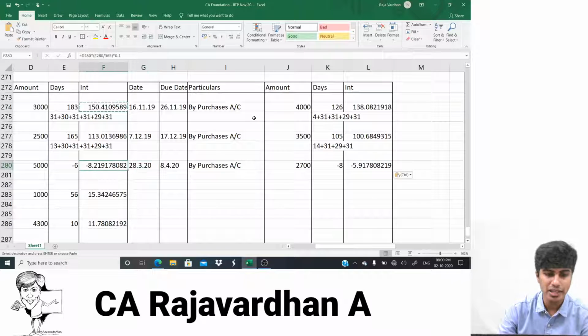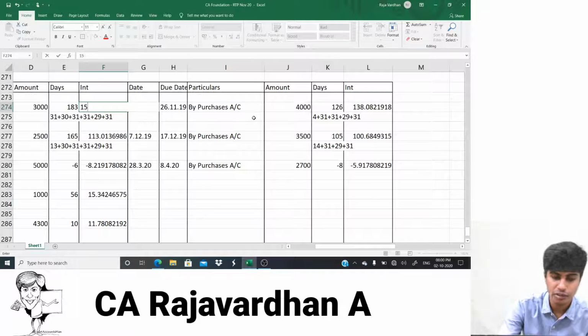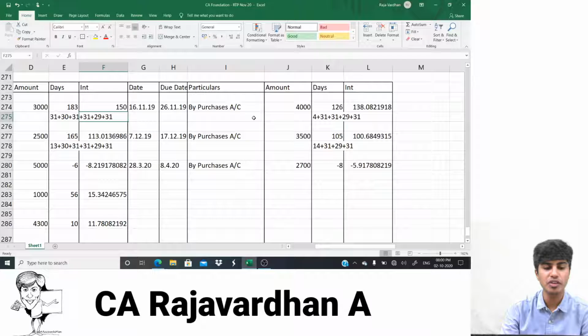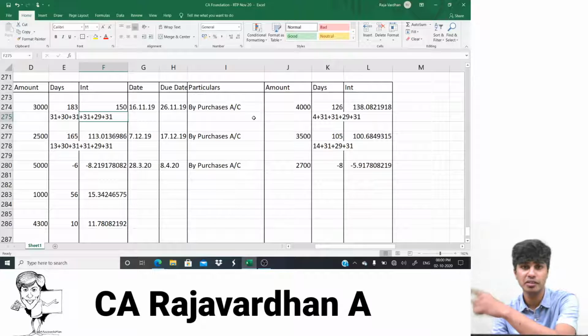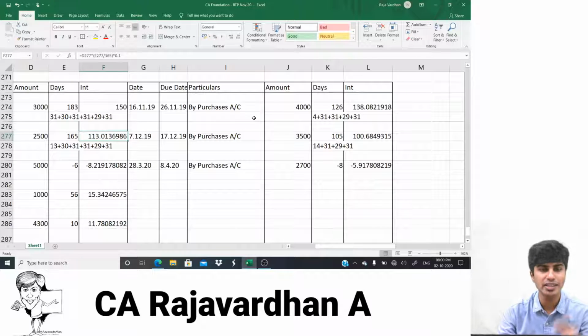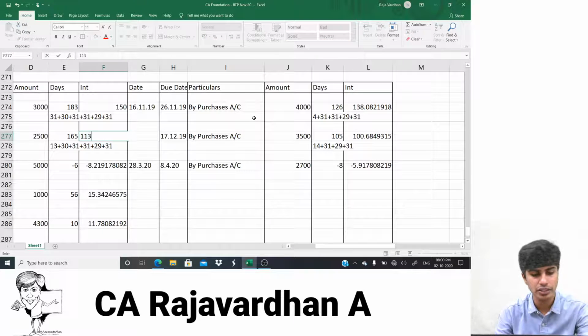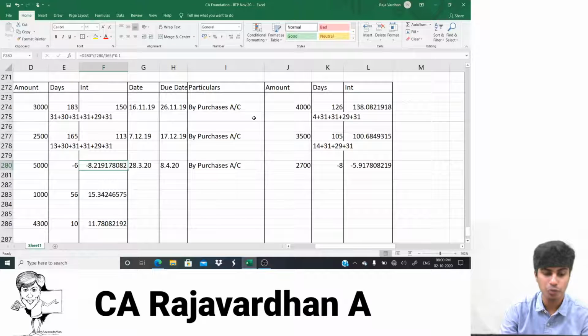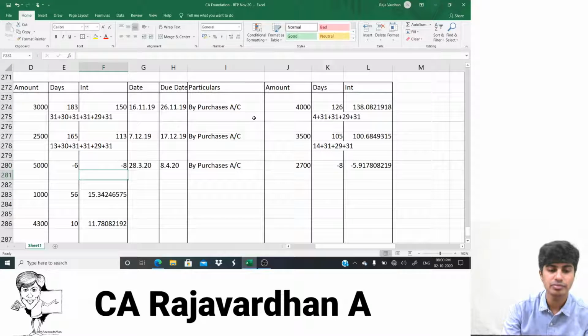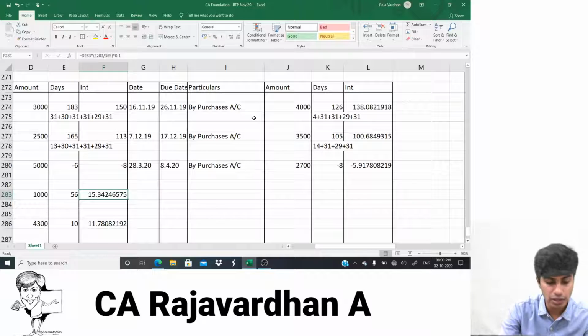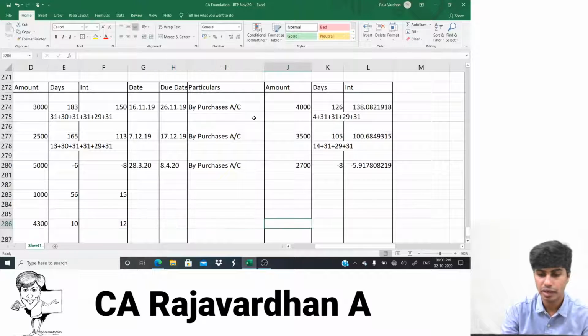Now I'll replace this with a whole number. So 150.41, nearest rupee 150. When would I take it as 151? If it is more than 0.5. 150.51 will become 151. Here it is 113.0, so I'll take it as 113 straight. Minus 8.21, I'll take it as minus 8. 15.34, I'll take it as 15 interest. 11.78, I'll make this 12. Minus 5.91, I'll make it minus 6.